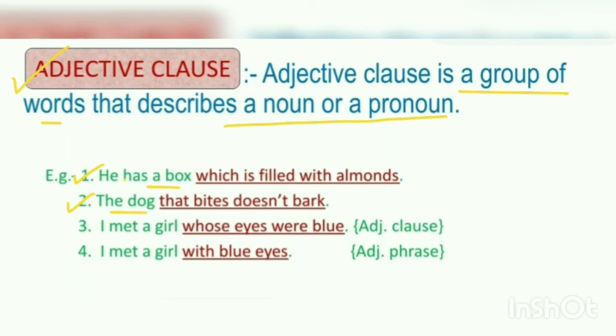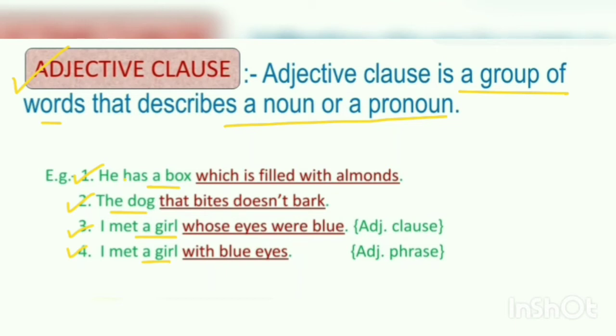Number 3, I met a girl whose eyes were blue. Whose eyes were blue? A girl's eyes were blue. Okay, girl is a noun again here. Number 4, I met a girl with blue eyes. "With blue eyes" is again describing a girl's eyes, but it is just a group of words without a subject and a verb, so it is an adjective phrase, right?